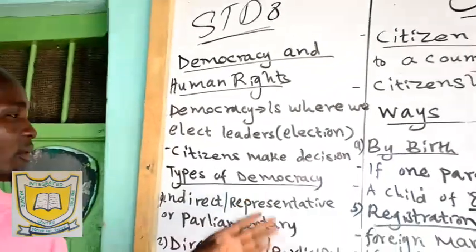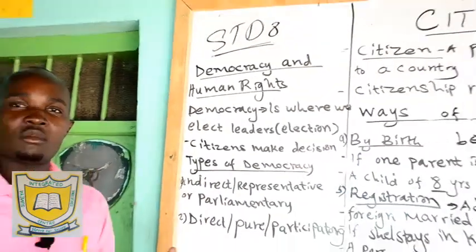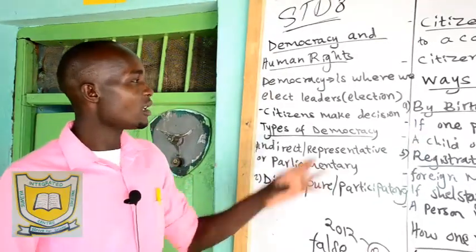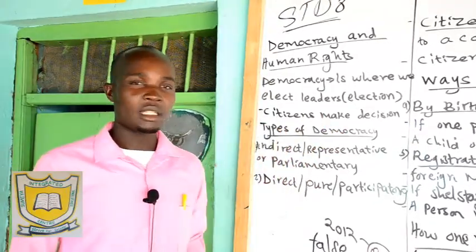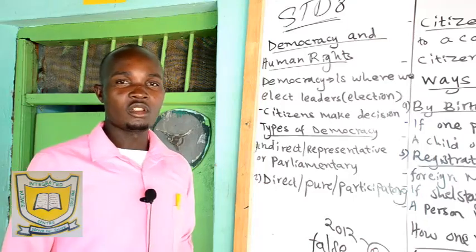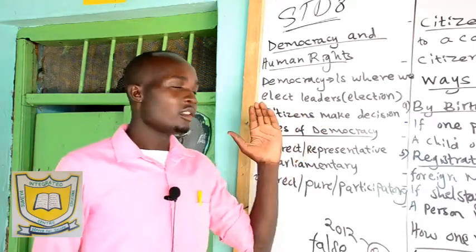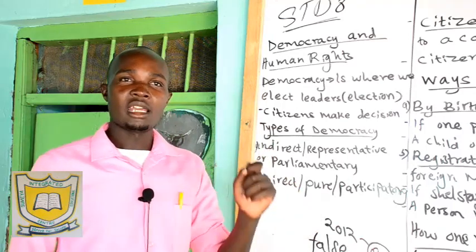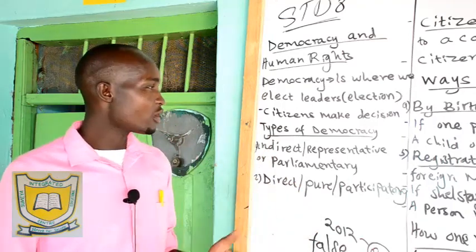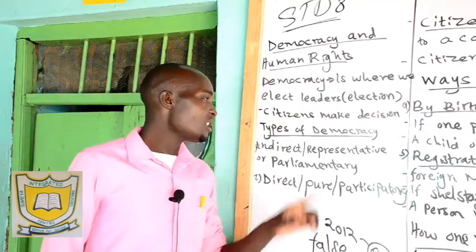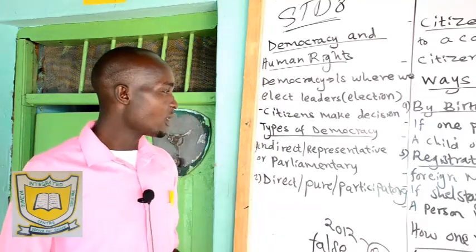They will tell the member of parliament what they are experiencing. We don't have water on the ground. We don't have schools. We don't have hospitals. Then the representative, that is now the member of parliament, will have to address this issue to the house where they are helped. So remember that. The power lies in the hands of the citizens, because they are the ones that elect the leaders. So remember that.